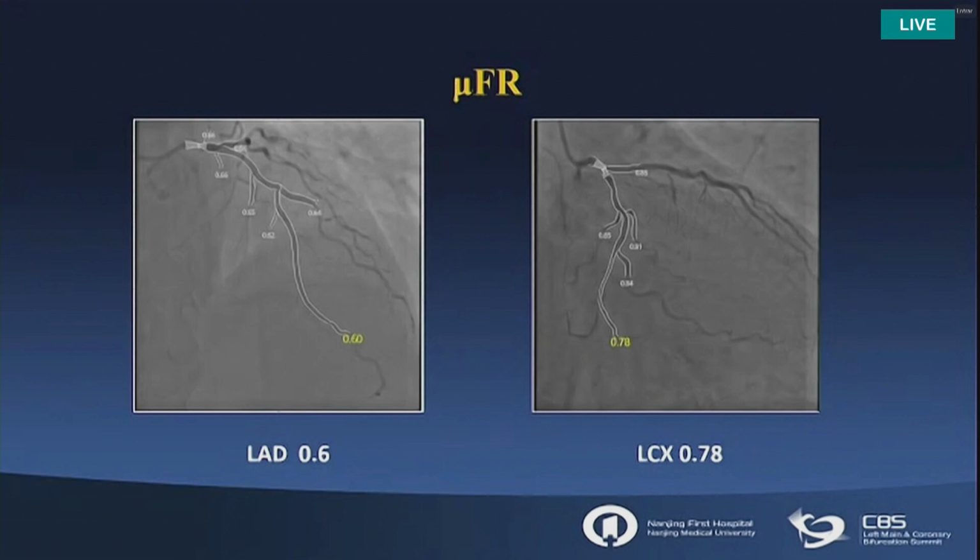For this distal left main, we also checked the muFR for this case, with the LAD 0.6 and the circ 0.78, equivalent with the angiography findings. So for this case, our strategy of 2 stents for this complex distal bifurcation lesion is, I think, optimal. But whether to use DK crush or culotte for this distal left main true bifurcation lesion is our concern, and whether to use angio-guided or intravascular imaging guided. So this is our case. That's all. Thank you.